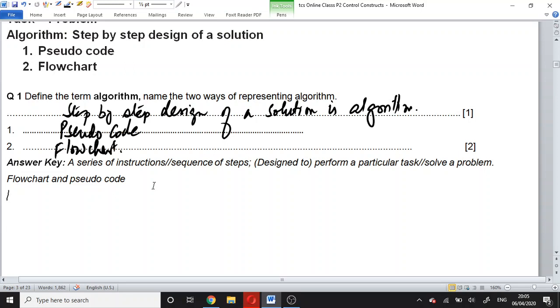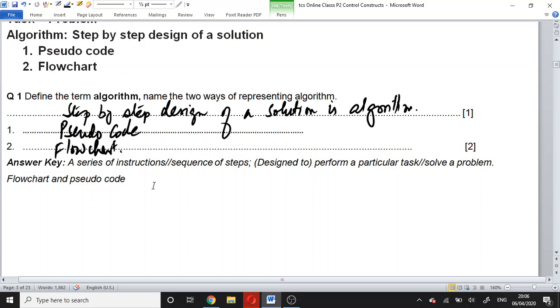The first step will be to input the revenue and expenses, then the second step will be to perform a calculation, and the last step will be output.